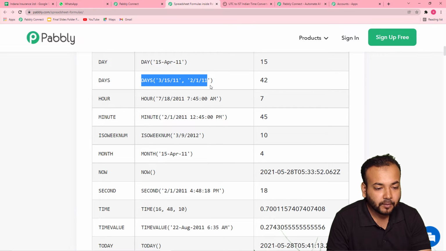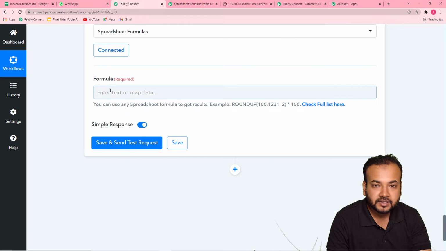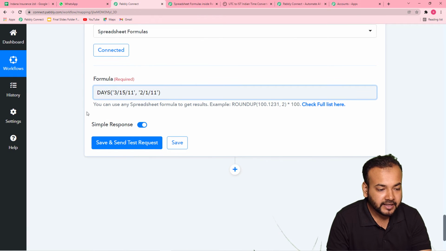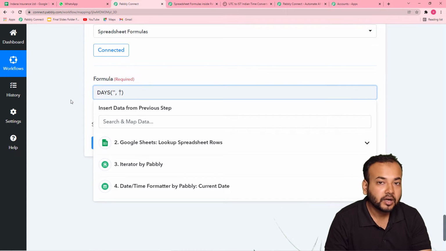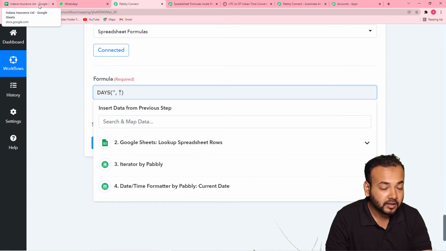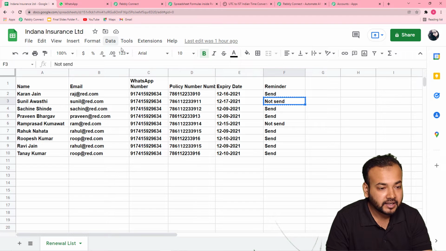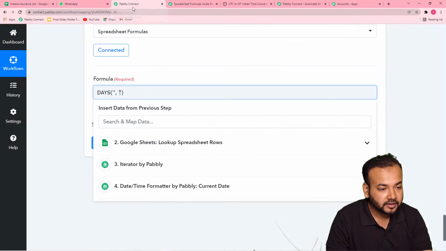So I'm just copying this format from here and I'll paste it here in this formula field like this, and I'm going to erase this pre-written data, and here I'm going to map the dates. I'll show you. Now we want to compare the expiry date of the policy and the current date.